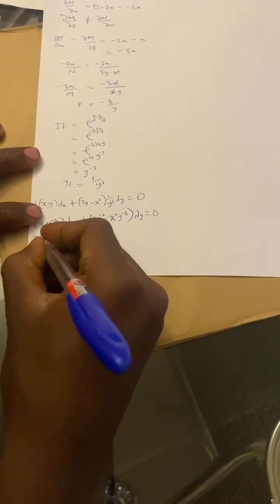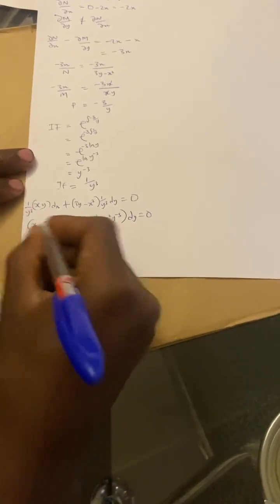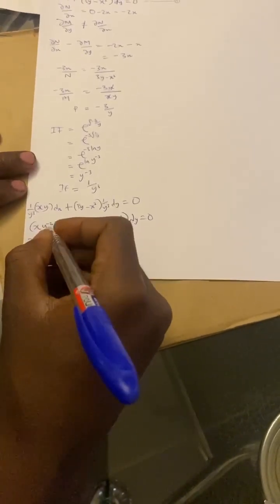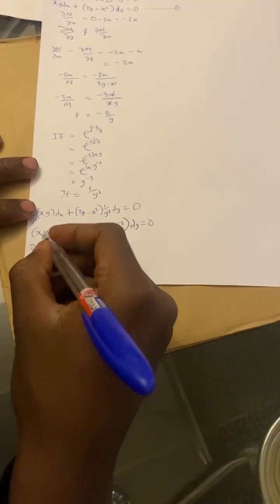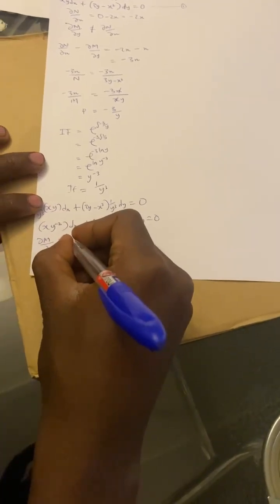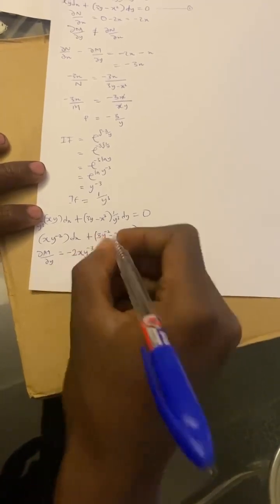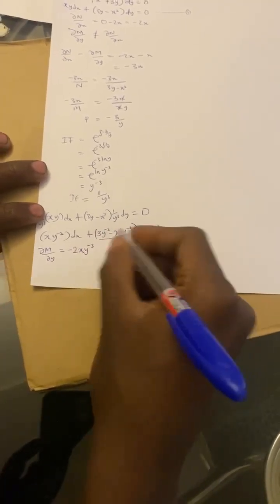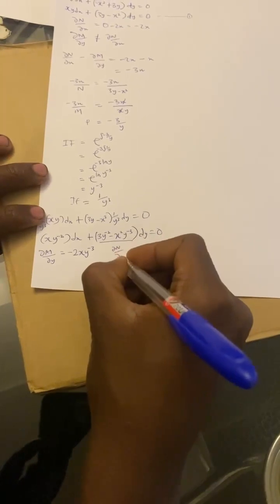Now del M over del y, which is this side, we differentiate with respect to y. So it will be minus 2x y power minus 3. Now let's differentiate this side with respect to x, del N over del x.